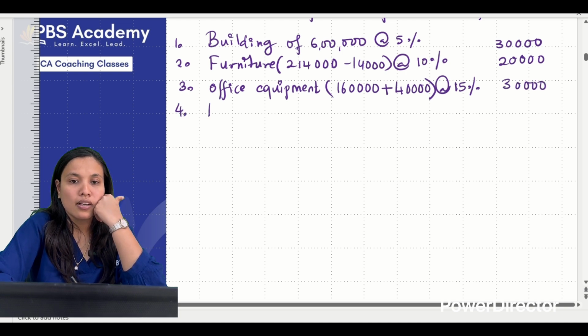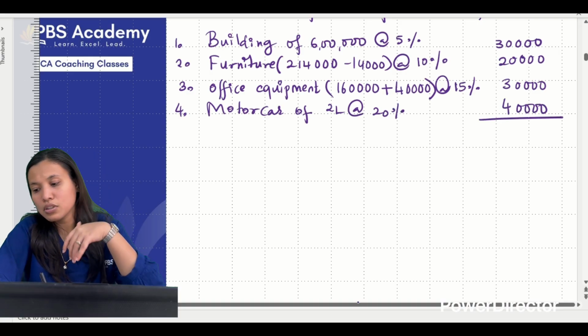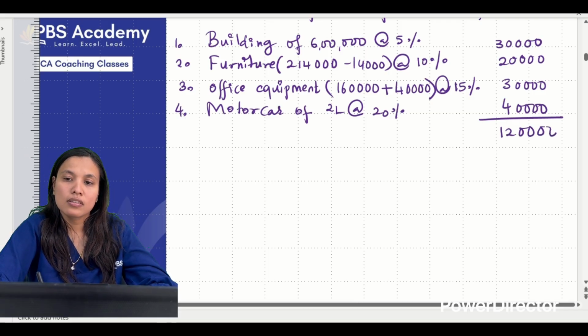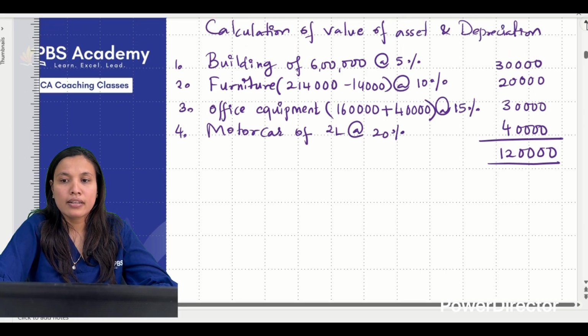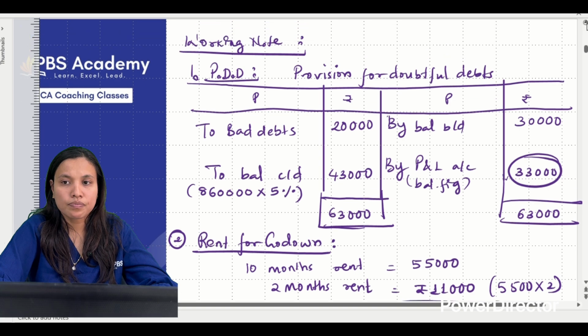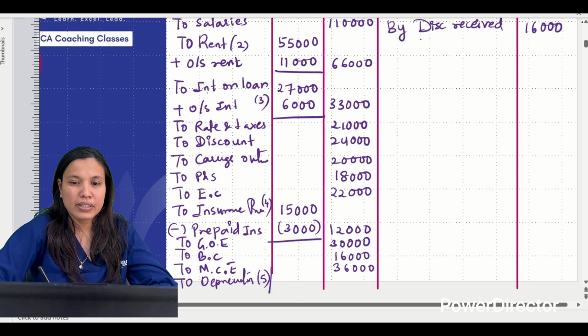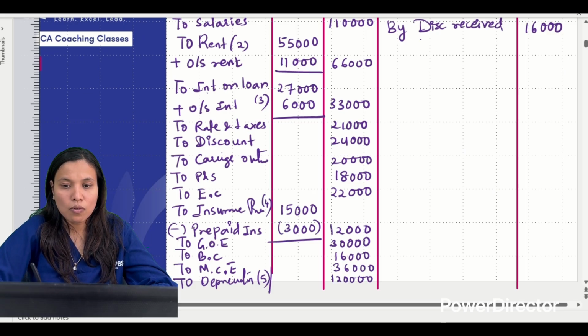Next is motor car. Motor car of 2 lakhs at 20%. So total it: 70, 90, 1 lakh 20. Go to the main problem part, write down 1 lakh 20 depreciation. So value of depreciation is how much? 1 lakh 20. Now do the total. I think we have taken all.